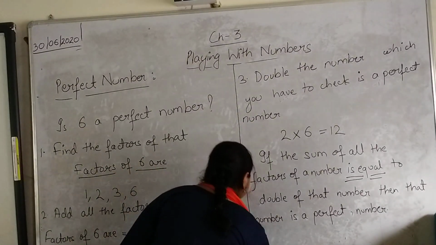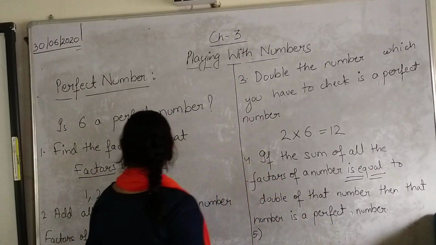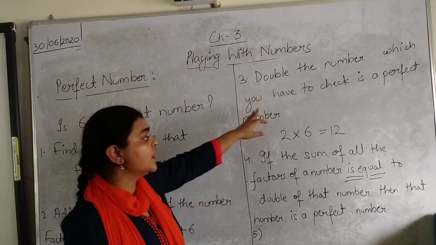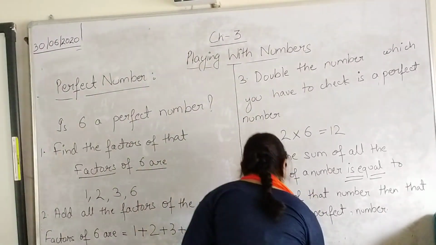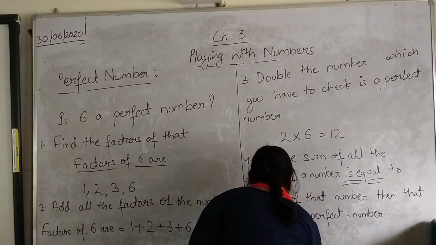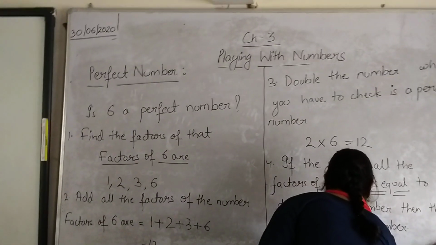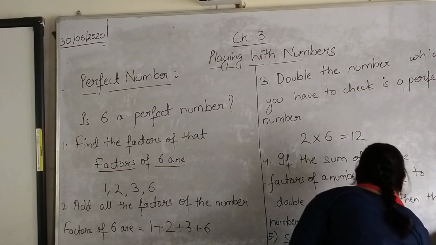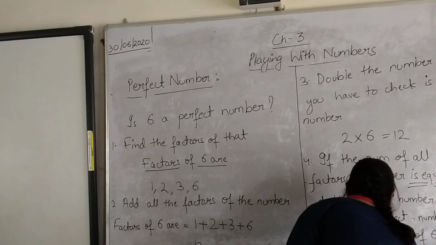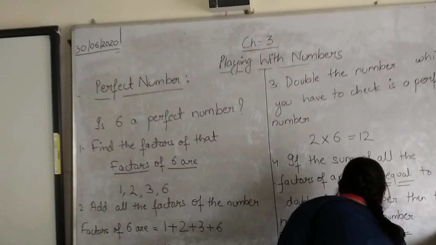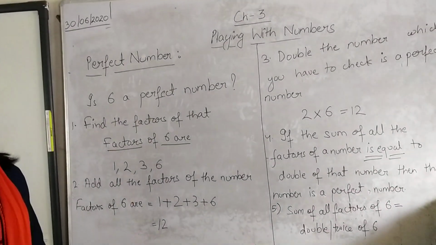Clearly we can see from steps 2 and 3 that the sum of the factors of 6, 12, is equal to double of that number. Sum of all factors of 6 is equal to double or twice of 6, hence 6 is a perfect number. Thank you class.